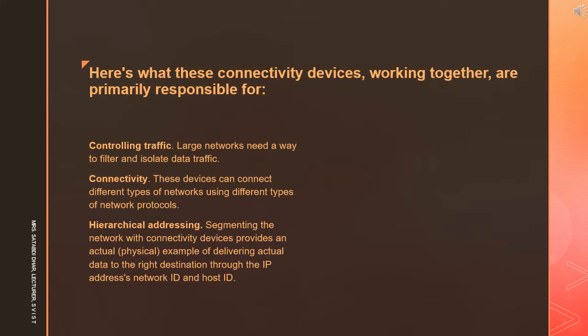Now, what do those control devices do by working together? Large networks need a way to filter and isolate data traffic. These devices can control that traffic. These devices can connect different types of networks using different types of network protocols. Segmenting the network with connectivity devices provides an actual, that is physical, example of delivering actual data to the right destination through the IP addresses, network ID, and host ID.